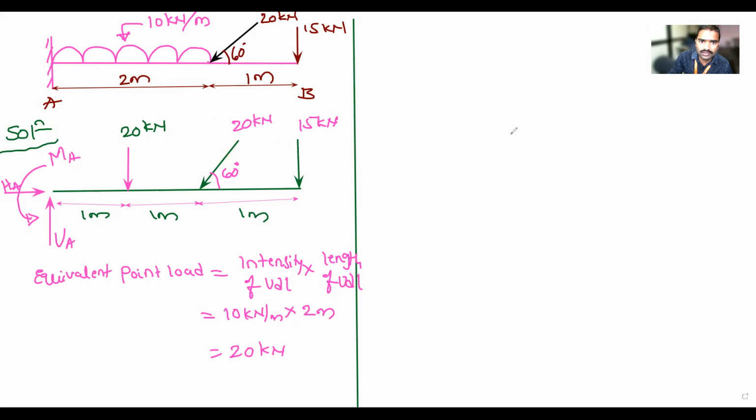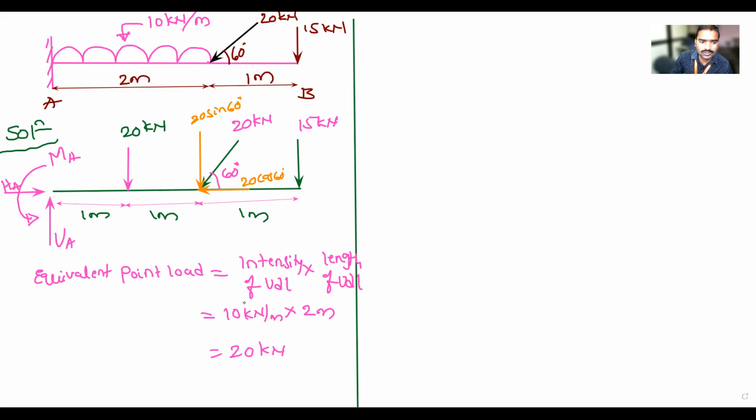Okay. So I will take this entire load in the horizontal and vertical. This is the horizontal component, this is the vertical component. Now I will not take the inclined one. Directly I will take the horizontal component and vertical component. So horizontal is 20 cos 60 and vertical is 20 sin 60. Is it clear, everyone?